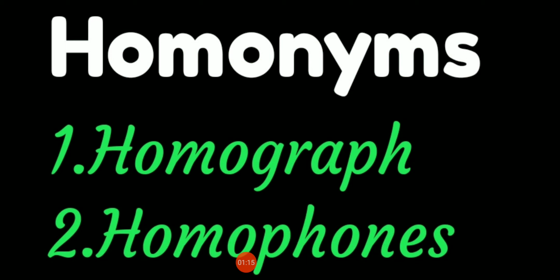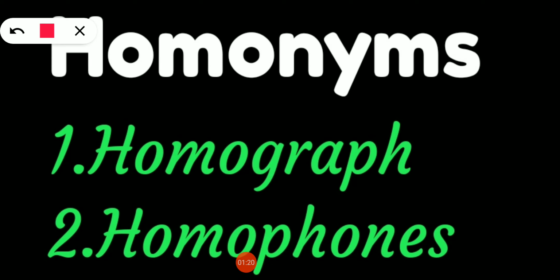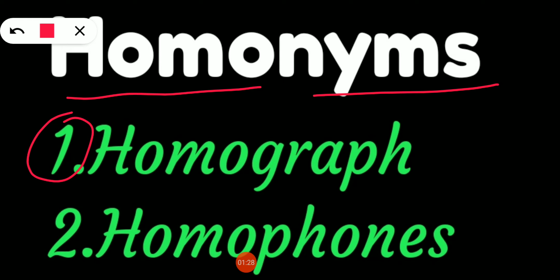So first of all, let us see about homonyms. Homo means same and nyms means name. Homonyms can be divided into two types, that is homograph and homophones. First of all, let us see what is meant by homonyms.